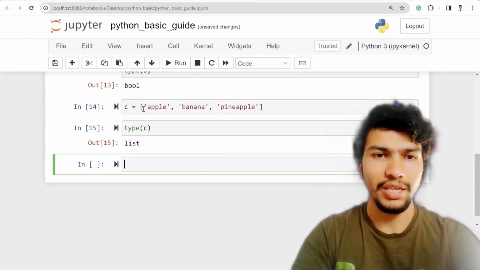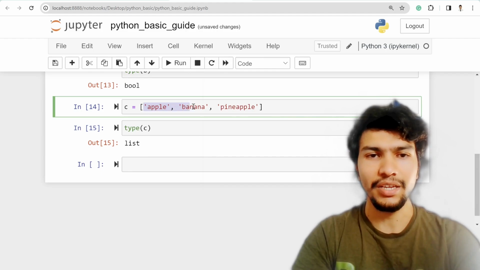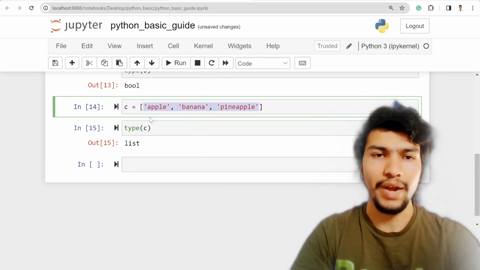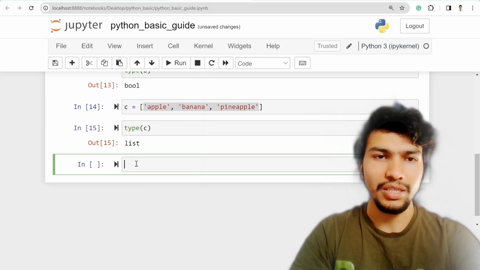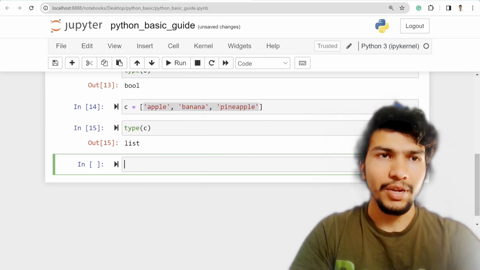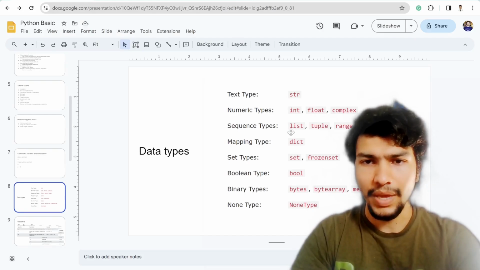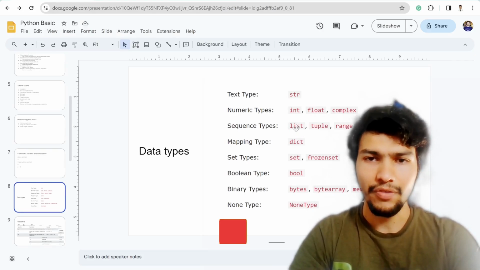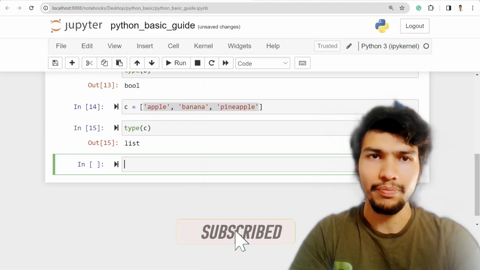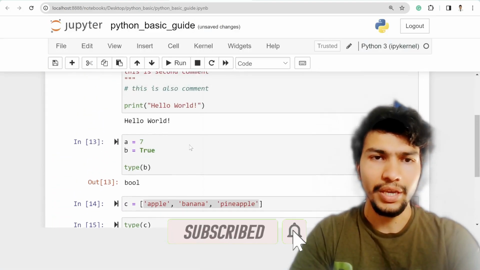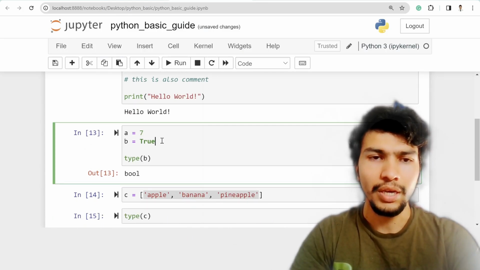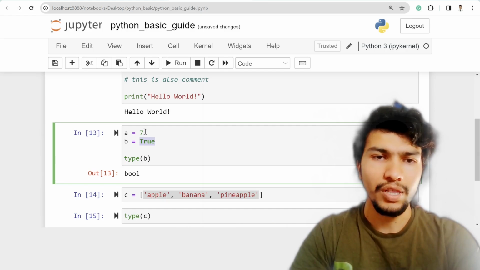So that's the list. A list can hold different types of data, enclosed by square brackets. Maybe for dictionary and list I'll come back again. But for now, just remember that a string can use either single quotes or double quotes, and we have the True and False data type.